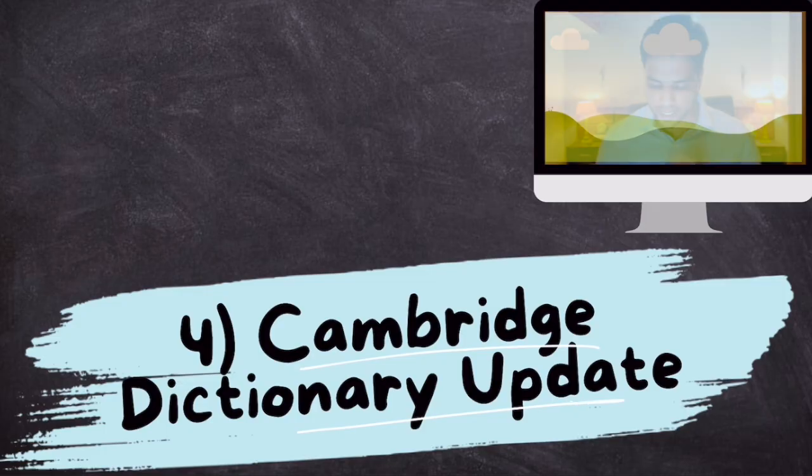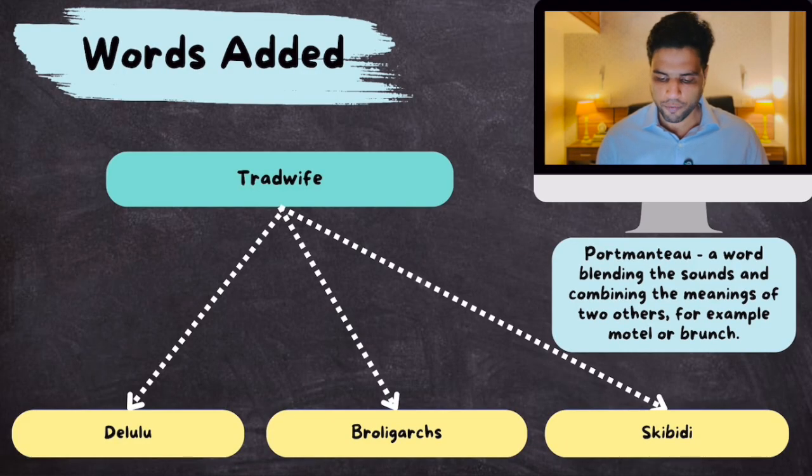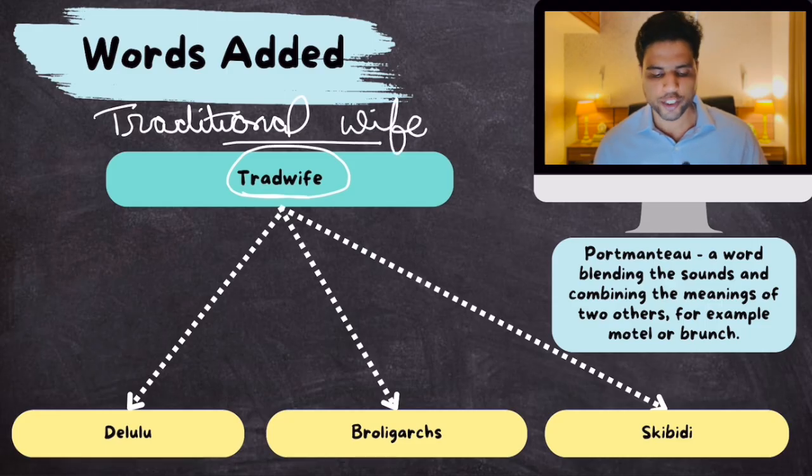So, Cambridge Dictionary upgrade. Which words have been added? So first of all, tradewife. Tradewife basically comes from combining 2 words, traditional wife.